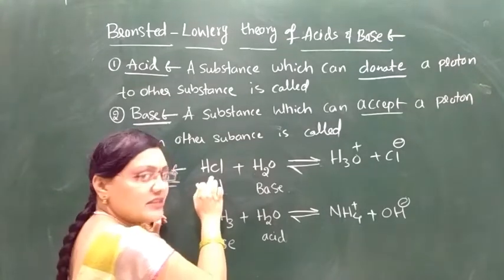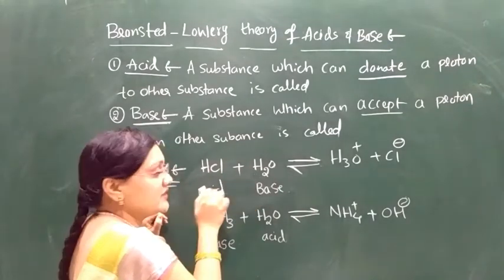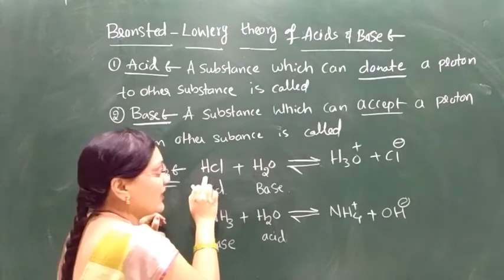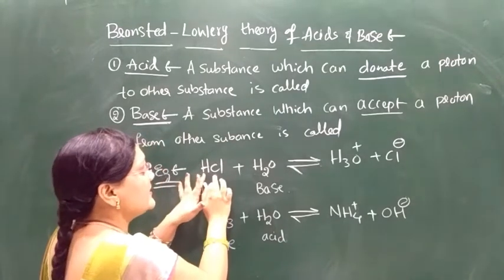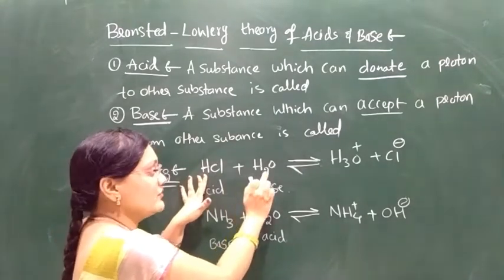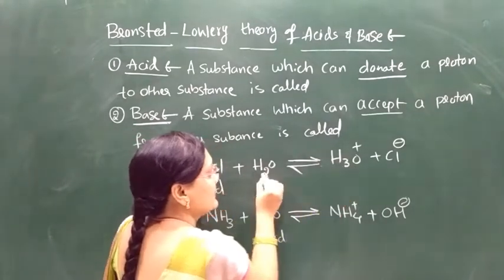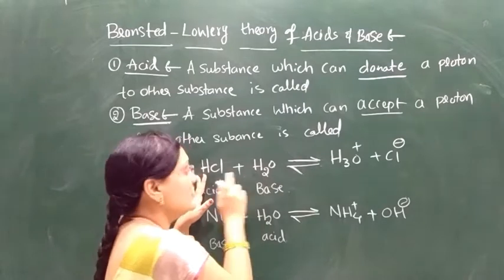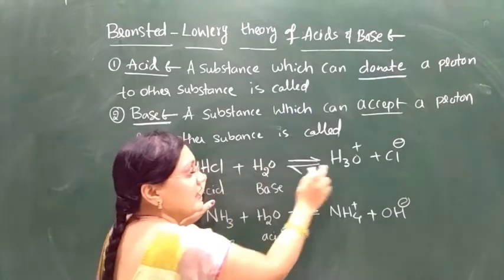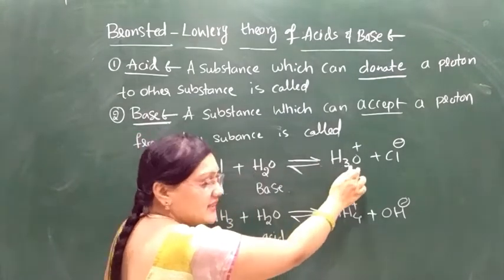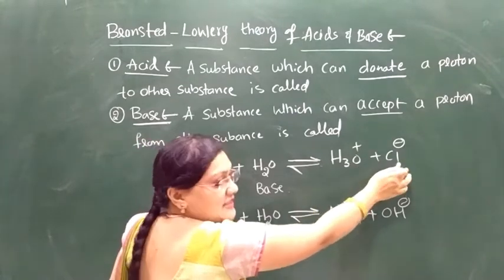HCl donates one proton, which is a hydrogen, to water. Water already has two hydrogens, and with the donated one it forms H3O plus, along with Cl minus.